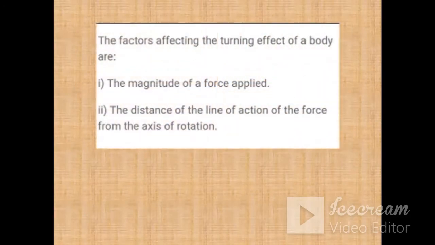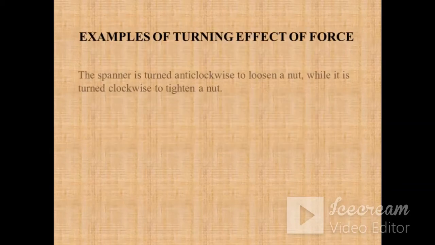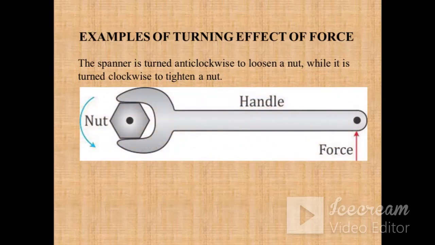And the next point is the distance of the line of action of the force from the axis of rotation. So distance is also very important. If no distance is there, in that case there will be no turning effect of the body. For example, let's see a few examples. So here is the spanner, and it is turned anti-clockwise to loosen a nut, while it is turned clockwise to tighten a nut. So if you bring this force from here to here, what happens? It will not start rotating, and you will not be able to tighten or loosen the nut. Why? Because in that case you have reduced the perpendicular distance to 0.